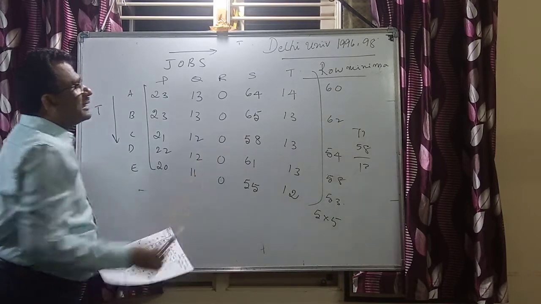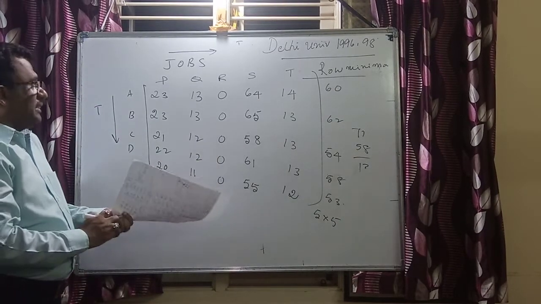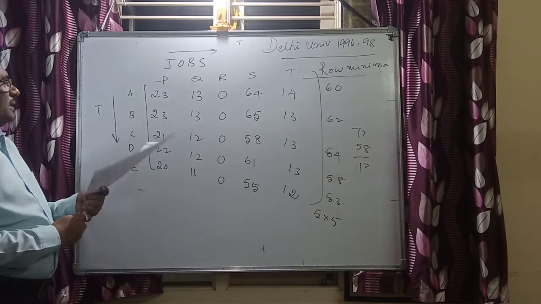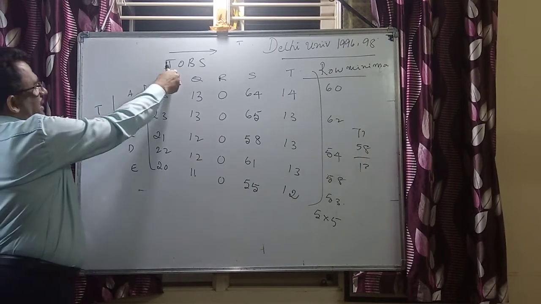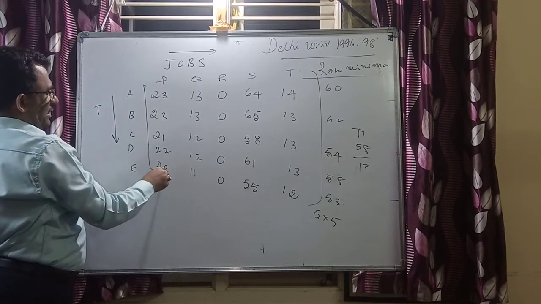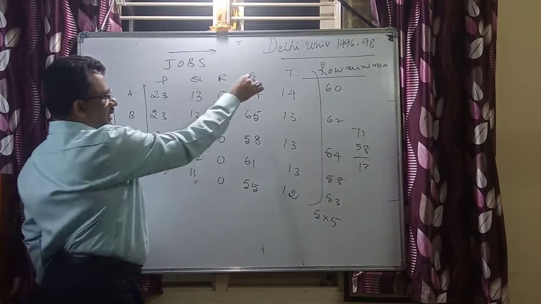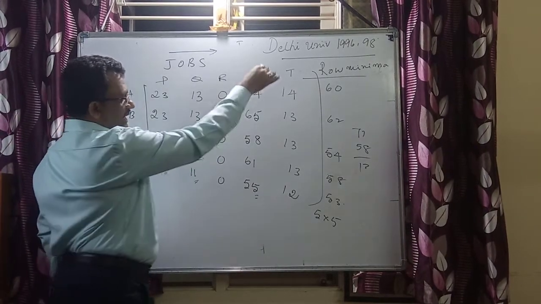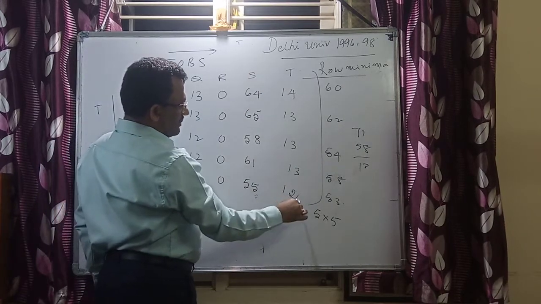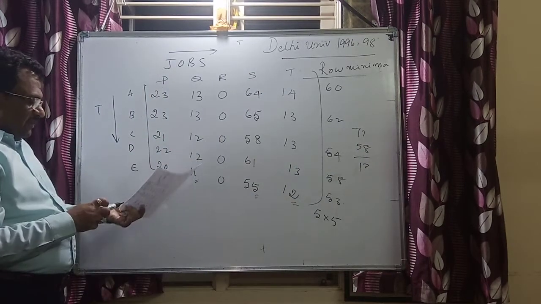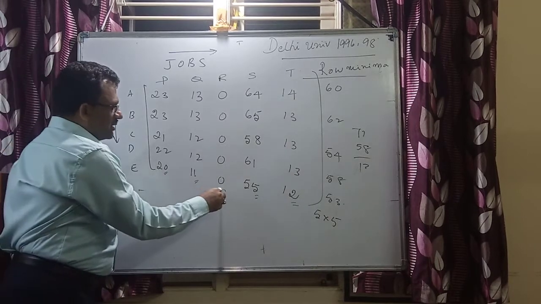Now this is what the row minima is. Next you have to go for column minima. Now if you say column minima, each and every column has got some minimum value. 20 is minimum here. Next 11 is minimum here. Here it is 55 minimum. Next here 12 is minimum. And here 0 is minimum.